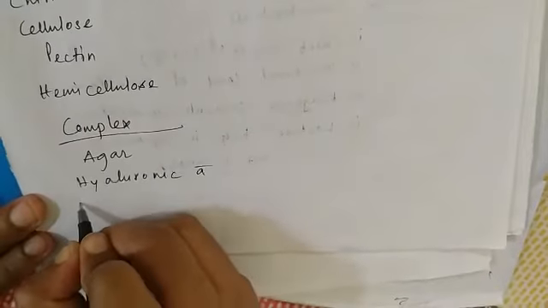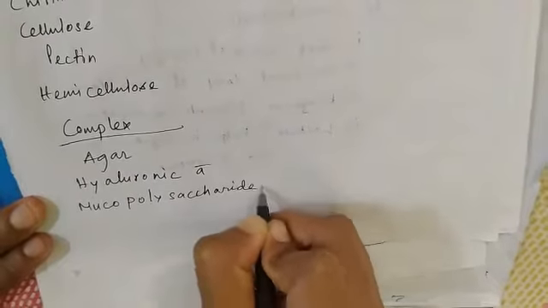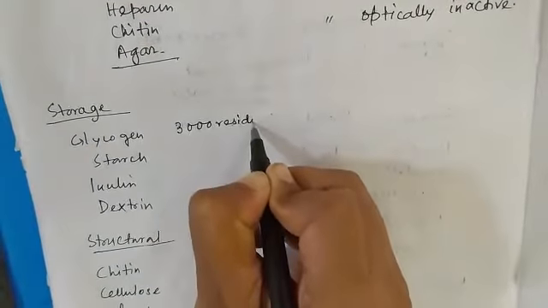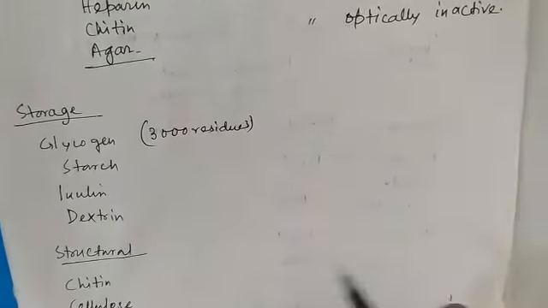I will describe the economic importance of algae, hyaluronic acid and mucopolysaccharide. I describe these polysaccharides briefly. Glycogen is composed of 3000 residues of glucose.